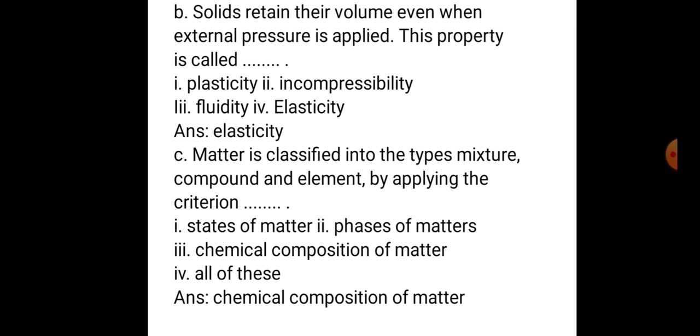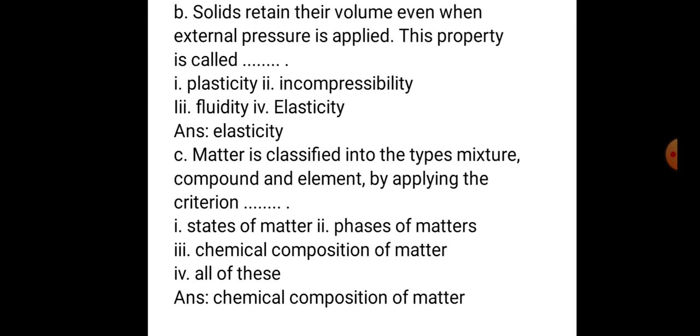Solids retain their volume even when external pressure is applied. This property is called plasticity, incompressibility, fluidity, elasticity. Answer is elasticity.